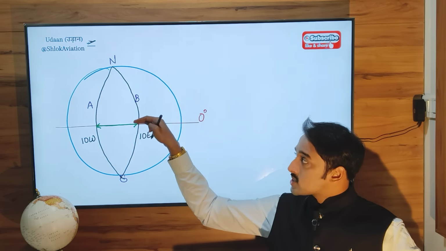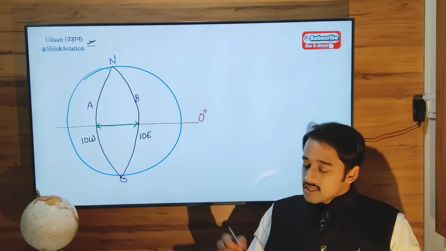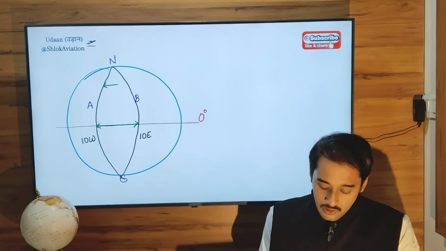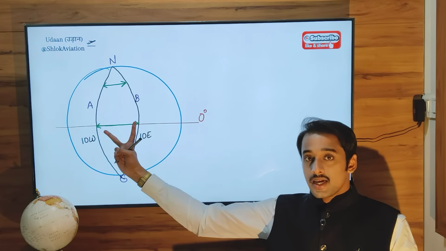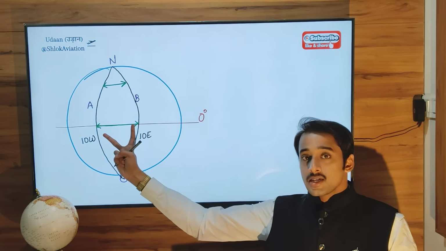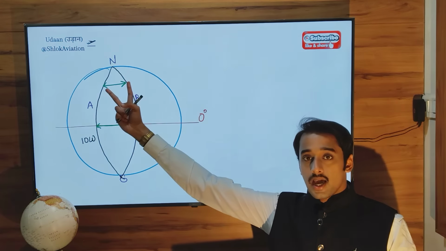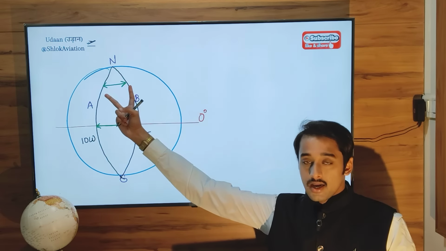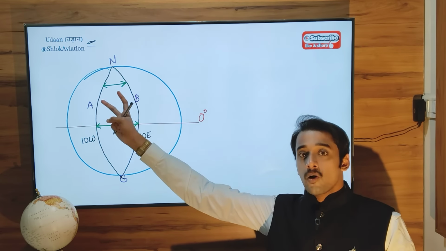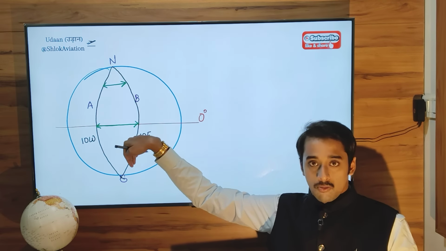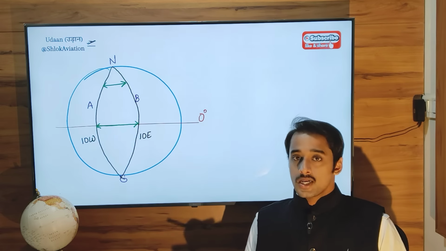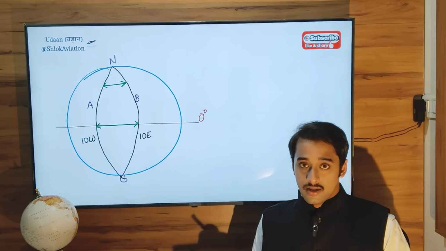But when you go towards the northern direction, the same distance between these two longitudes will be only this much. So you can clearly see this distance at the equator is bigger than the same distance at polar regions, right? So that's why it's beneficial to follow a route which passes through the North Pole or South Pole, because it will take you to your destination much faster and earlier.